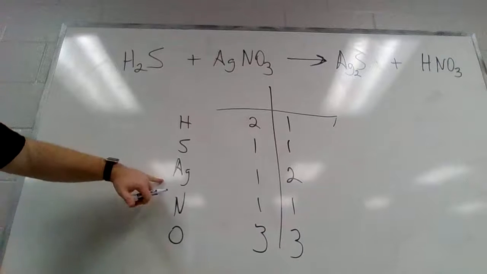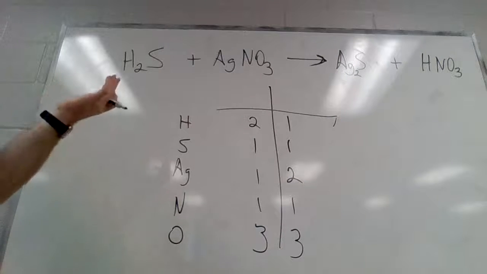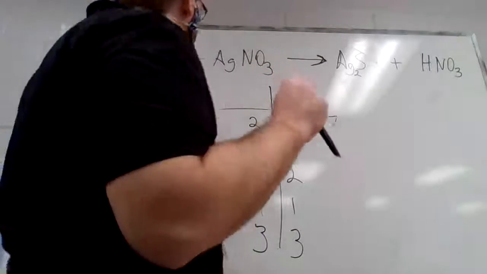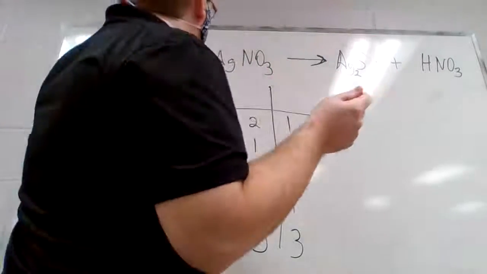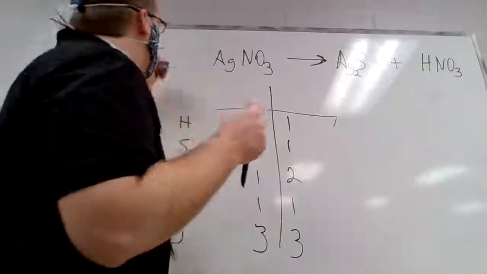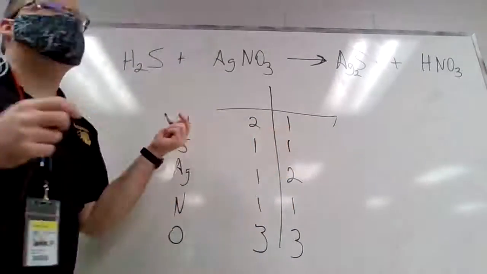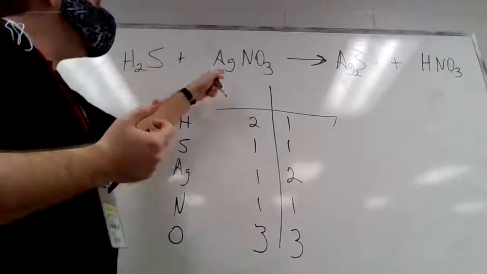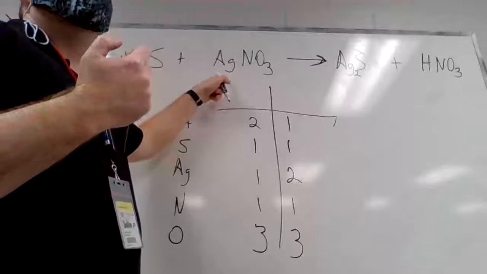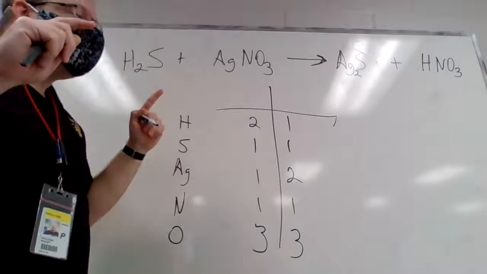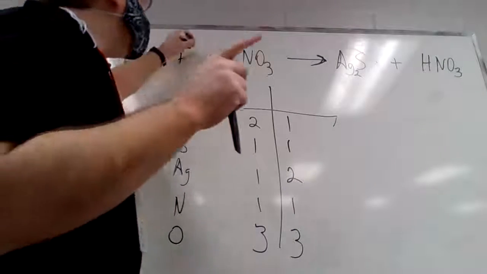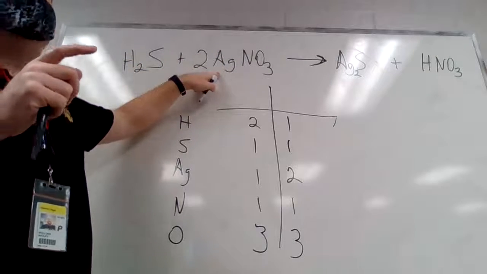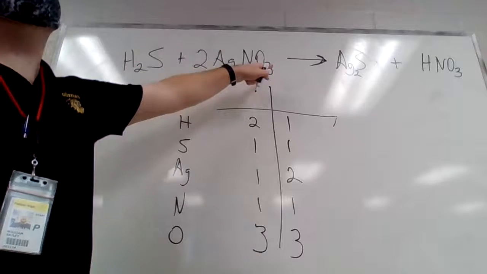So I'm going to start with the silver. Which side do I need more silver on? The left side. But watch what happens when I do this. So how you balance equations is you add the coefficients. You add a coefficient in front, and you get the number that you need. So how many silvers do I need over here? I need one more, but I need a total of 2. So what I'm going to do is double this, and that gives me 2 silvers, right? But it doubles everything on this side.